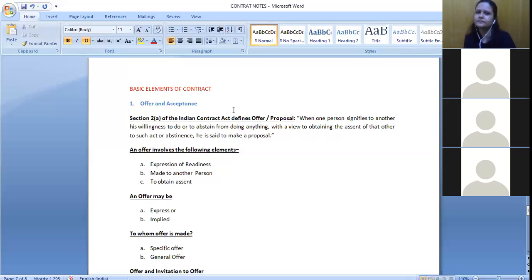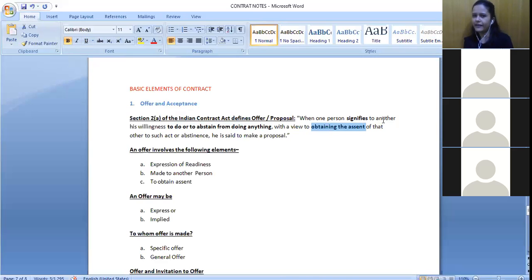It is Section 2(a) that defines a proposal or an offer. What is it? When one person signifies his willingness to do or to abstain from doing anything, with a view to obtaining the assent of that other person to such act or abstinence, it is said to be a proposal.